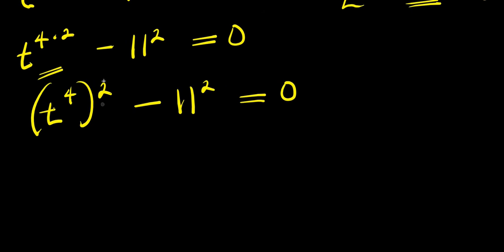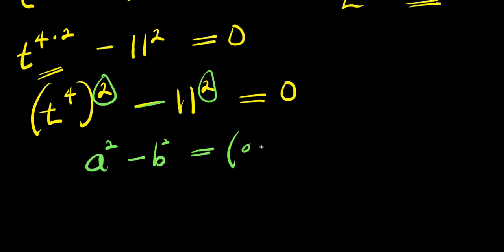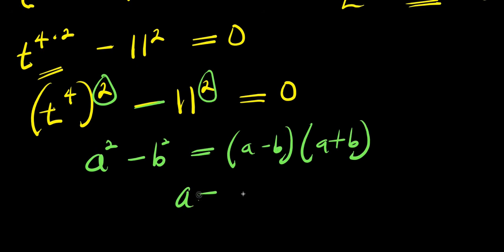So at this particular point, we have power 2, we have power 2, we have minus. We apply difference of two squares, a squared minus b squared equals a minus b times a plus b. And in this case, a equals t power 4, b equals 11.